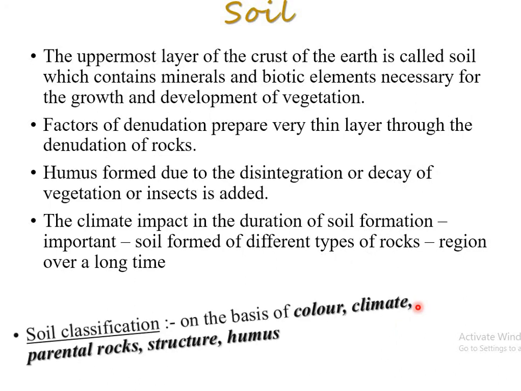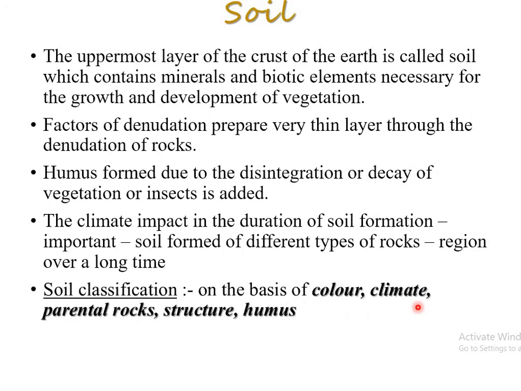So soils are classified on the basis of their color, climate, parental rocks, structure, and humus. If the question is on which basis soil classification is done, it is classified on this basis: color, climate, parental rock, structure, and humus. So let's start with the types of soil.